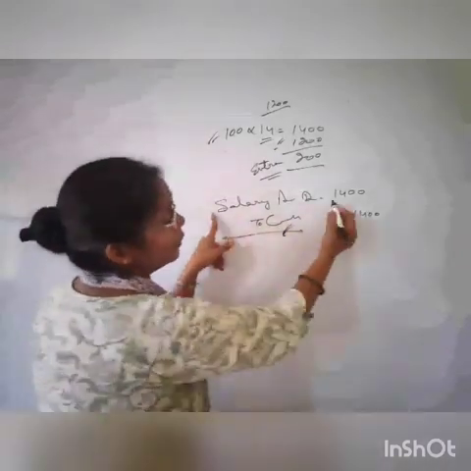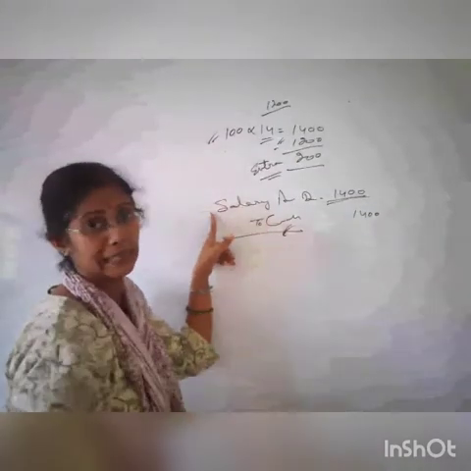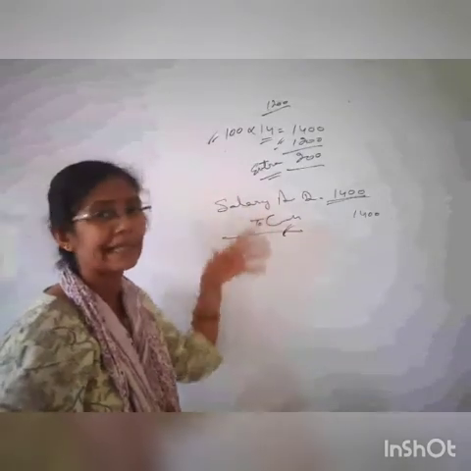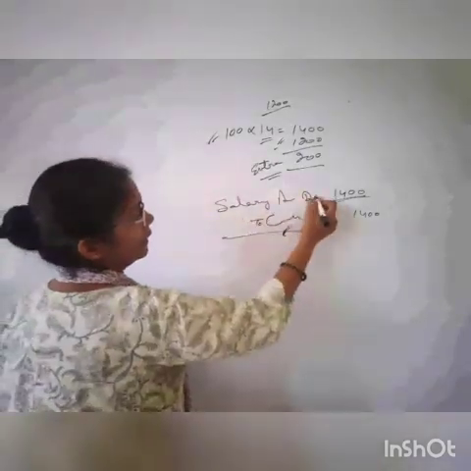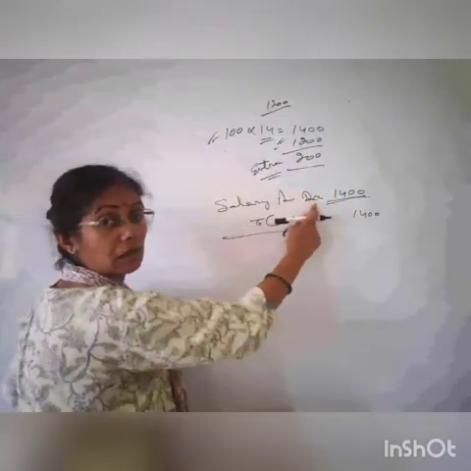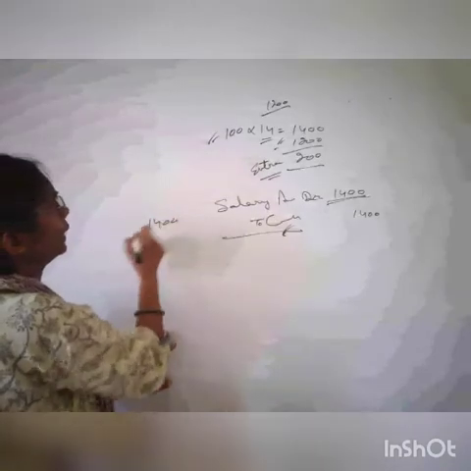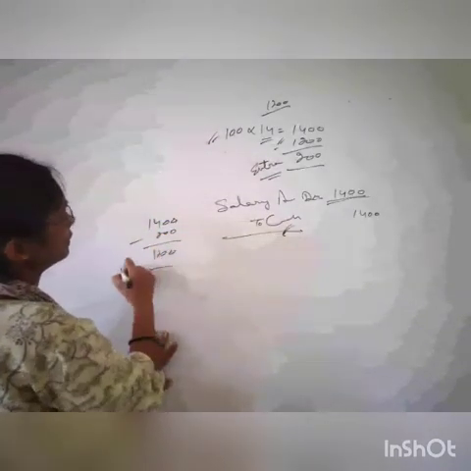Now salary account has been debited by 1,400. So how much extra? 200 rupees extra, which is not fair, which is not correct. So I have to do the correction to the adjustment entry. So salary account has been debited extra. So what is the solution in accountancy? अगर mathematics होता तो we could do like this. 1,400 में से 200 आपने minus कर दिया. So this is the solution.